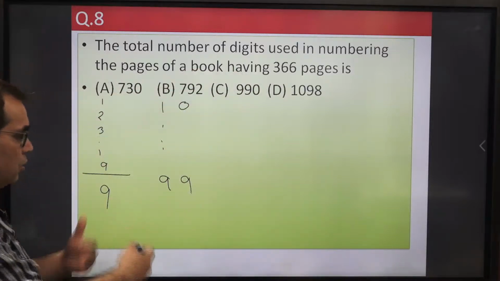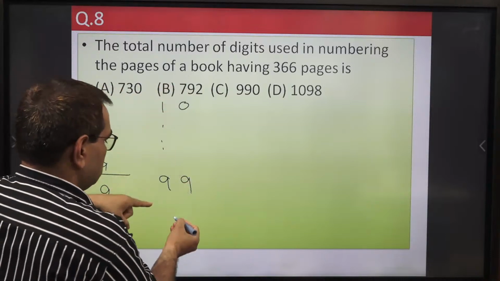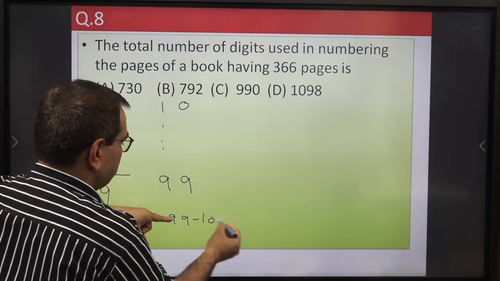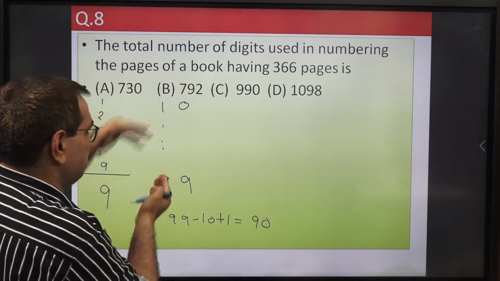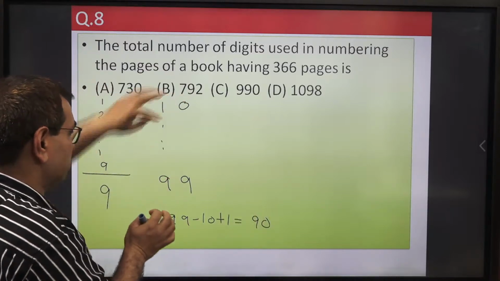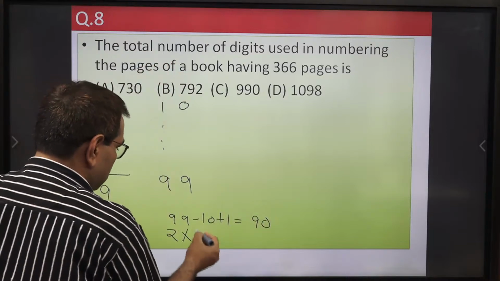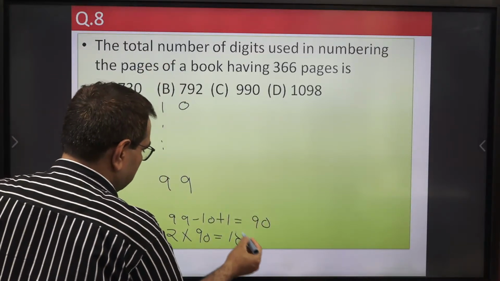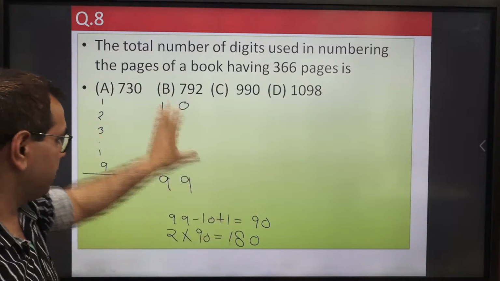So how many total numbers will be there from 10 to 99, including both? 99 minus 10 plus 1, so that will become 90. So there will be total 90 such pages. Now each page is of 2 digits, so number of digits will be 2 into 90, equal to 180. So we have used 9 digits here, 180 digits here.